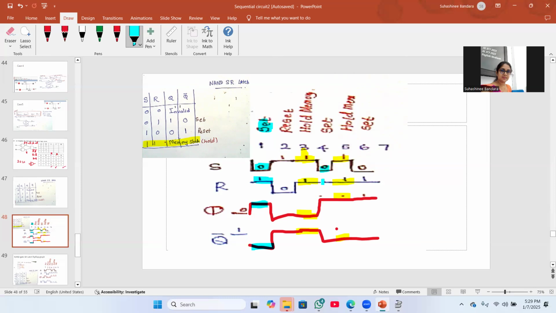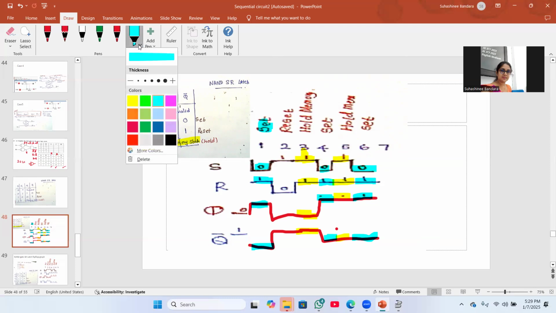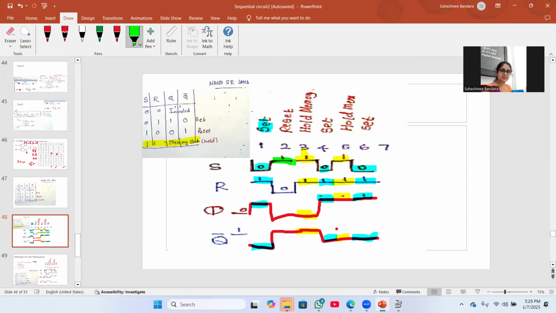Another set 0, 1, then Q is 1, Q bar is 0. 0, 1, Q is 1, Q bar is 0. Reset. Set is on, reset is 0. Then Q is 0, Q bar is on.